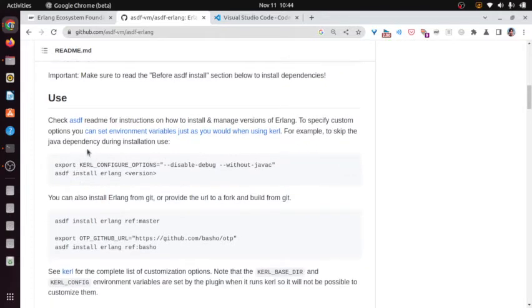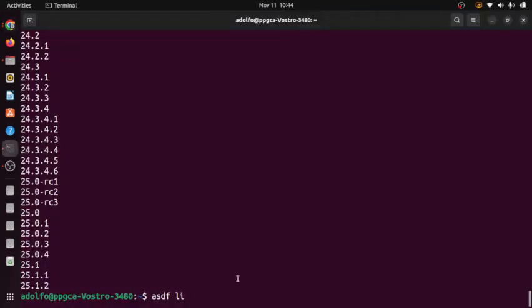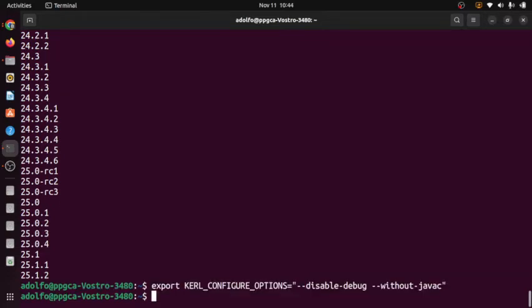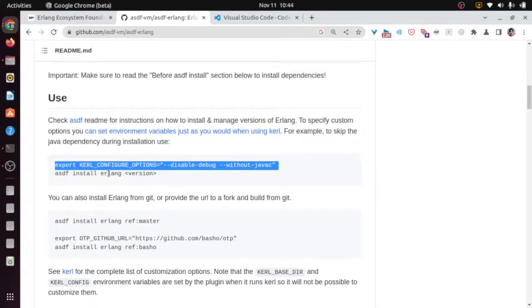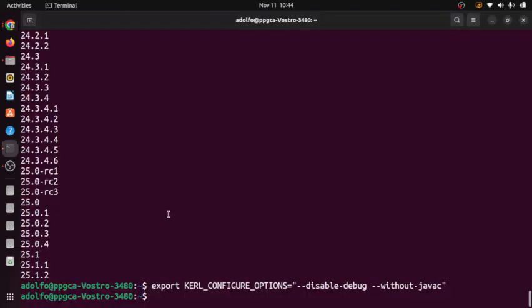To skip the Java dependency during installation, use this. I can do that. I don't know if I have Java here. And now I can install, ASDF install erlang